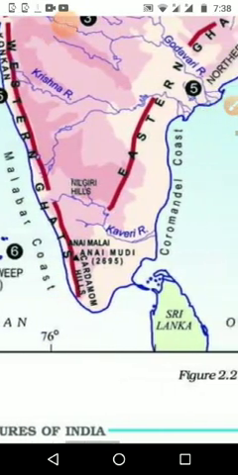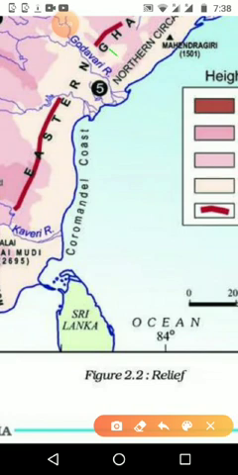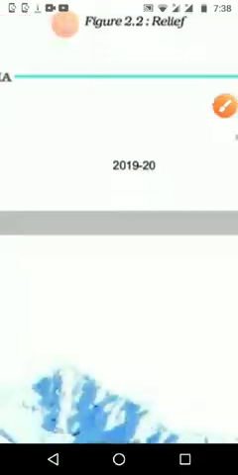We can see the space between the Western Ghats and Eastern Ghats. Between the Western Ghats and the Arabian Sea it is very narrow, and when we move to the eastern side, between the Bay of Bengal and the Eastern Ghats, it is wider. The eastern coastal area is wider as well as more level than the western coast.